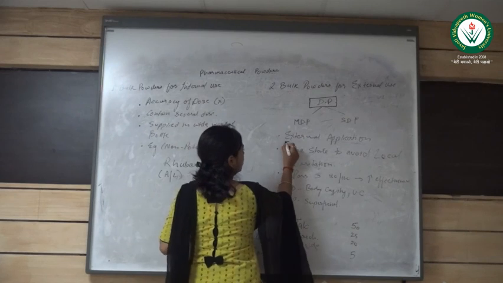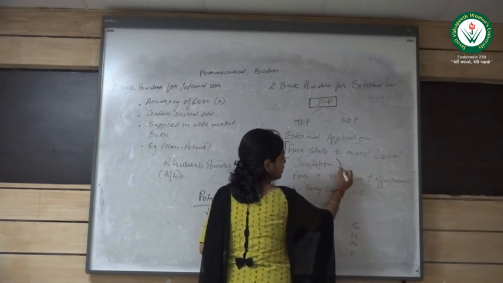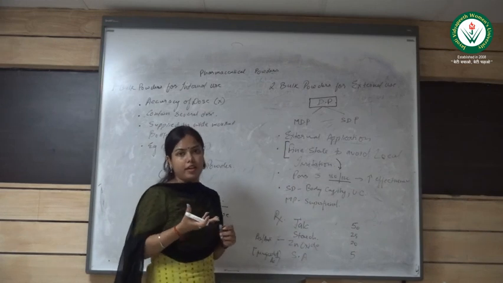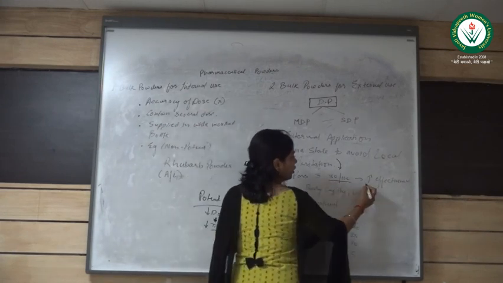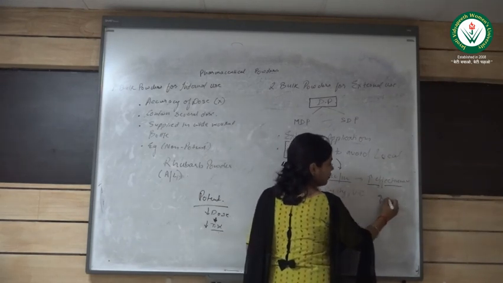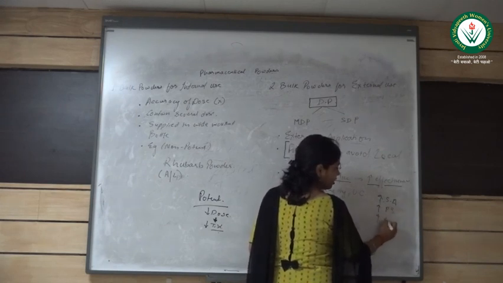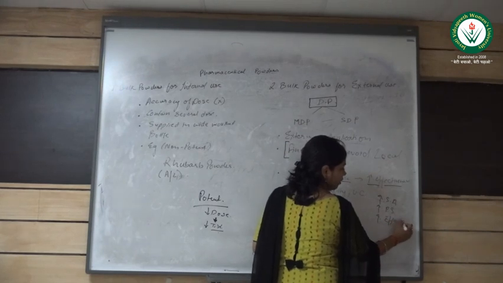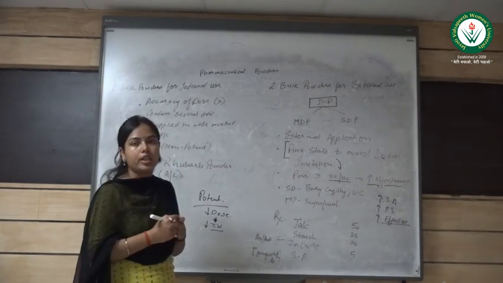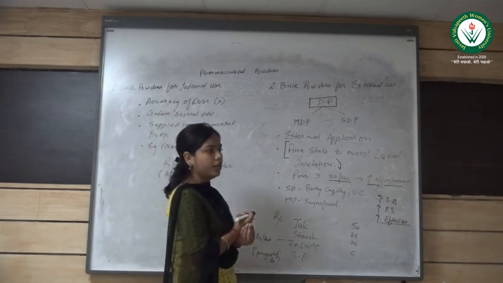Also, how to be sure that your powder is in a very fine state? It needs to be passed through a sieve number of 80 or 120, which also increases the effectiveness of the powder. How could you say that it increases the effectiveness of the powder? Because we are aware that as the particle size decreases, the surface area increases, and the effectiveness of a particular drug when applied over the surface of the skin, or the topical application, will definitely increase the drug release from that particular dosage form, right?